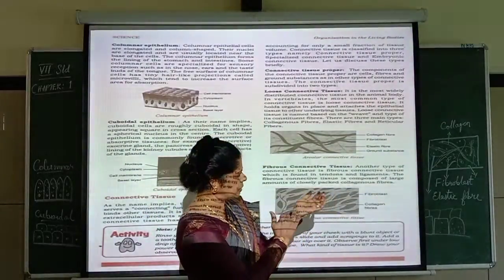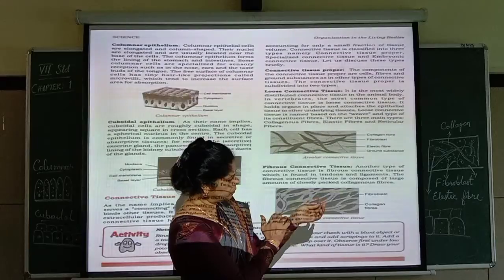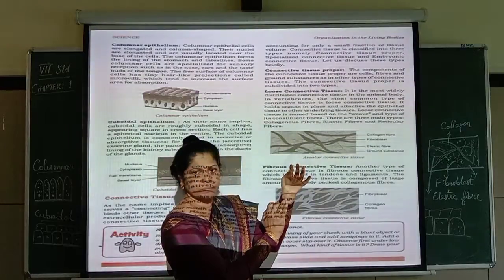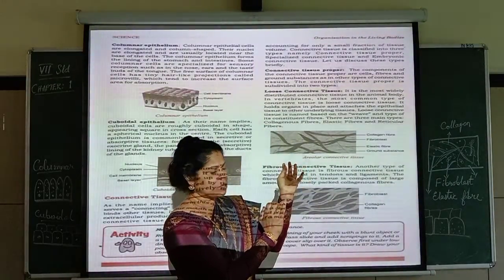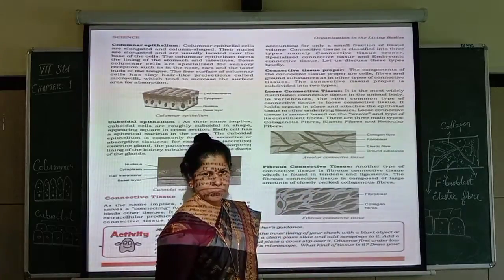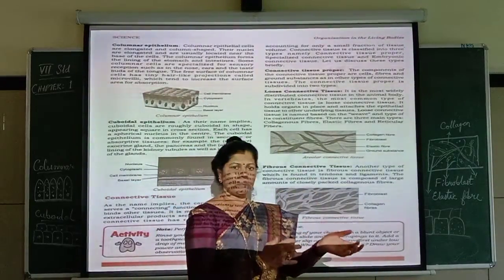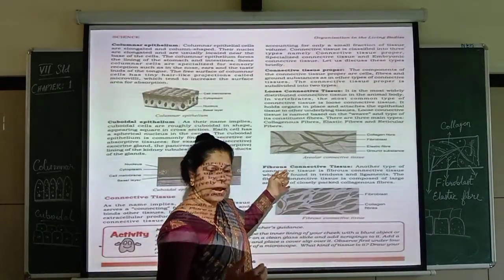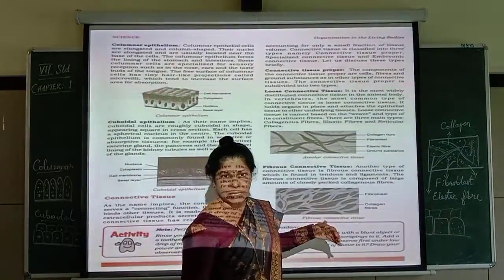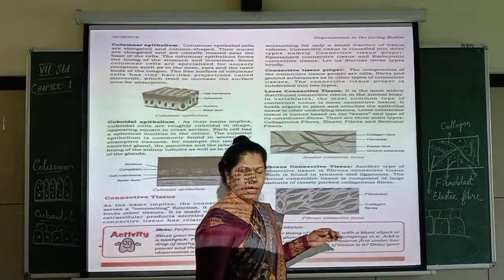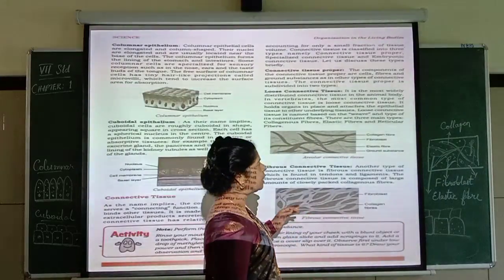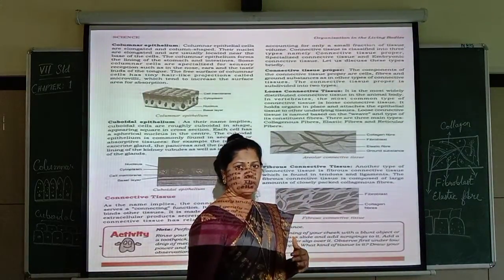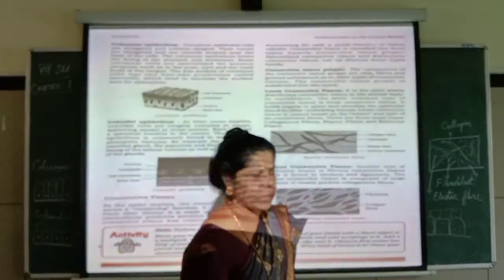If you observe your hands, so actually here you can see. If you touch it, you can see something hard, fiber. And all of you just observe, hard fibers are there. And they will be connecting from muscles to bones. So that is the tendons, and bone to bone also you can see, especially in the legs, down part, near the ankle part. There also you can see. So these types of fibrous structures which are holding the muscles to bones, bones to bones, they are called as tendons and ligaments. Did you understand?